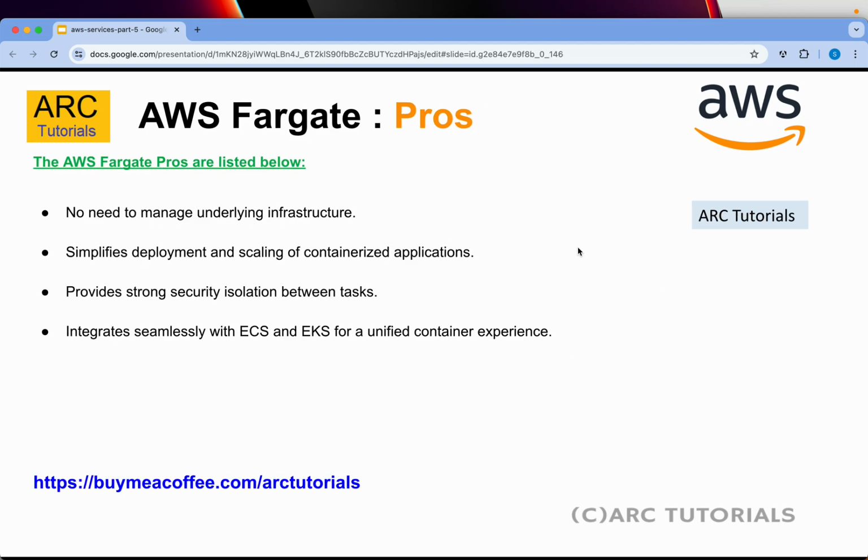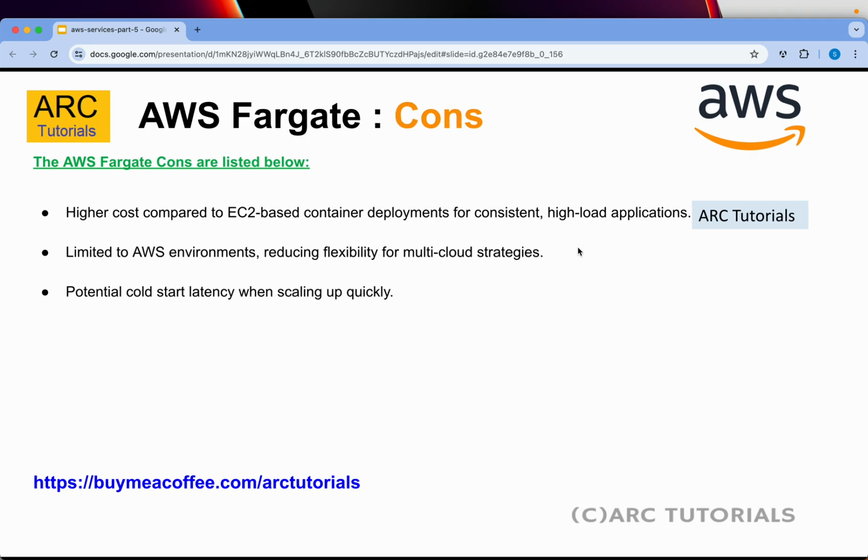What are some of the pros? You don't have to manage the underlying infrastructure. Deployment, configuration, and scaling of containerized applications is much easier. It provides strong security isolation, which means when you have multiple tasks running, you can separate them out and they can run seamlessly in isolation. It integrates seamlessly with ECS and EKS. Remember, I told you the difference already between Fargate and Lambda.